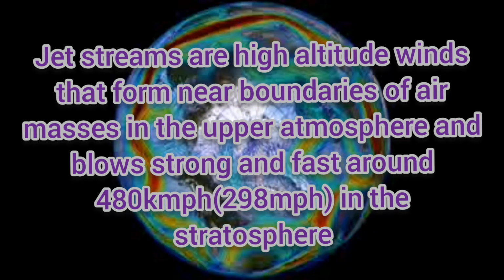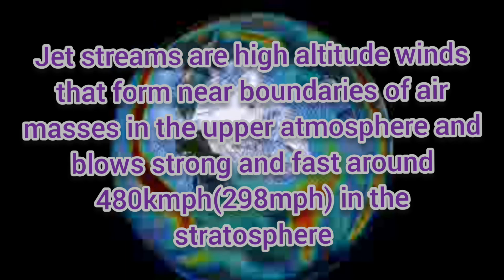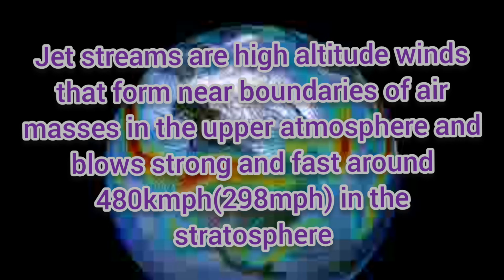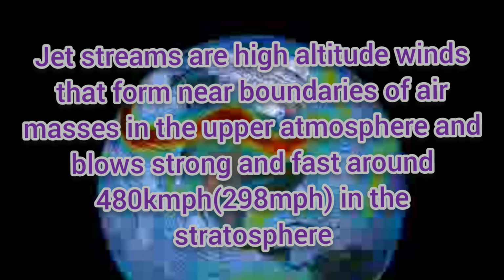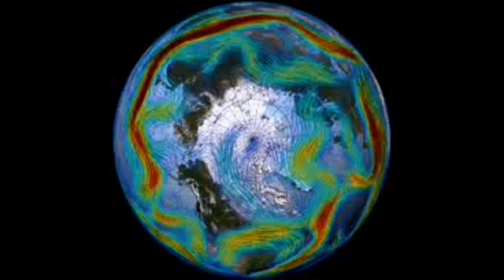Another set of winds are the jet streams, which are very high altitude winds. They are geostrophic winds that form near the boundaries of air masses with different temperature and humidity. The rotation of the earth and its uneven heating by the sun also contribute to the formation of high altitude jet streams. These strong, fast winds in the upper atmosphere can blow at 480 kilometers per hour. Jet streams blow through a layer of atmosphere called the stratosphere at an altitude of 8 to 14 kilometers above the surface of the earth.